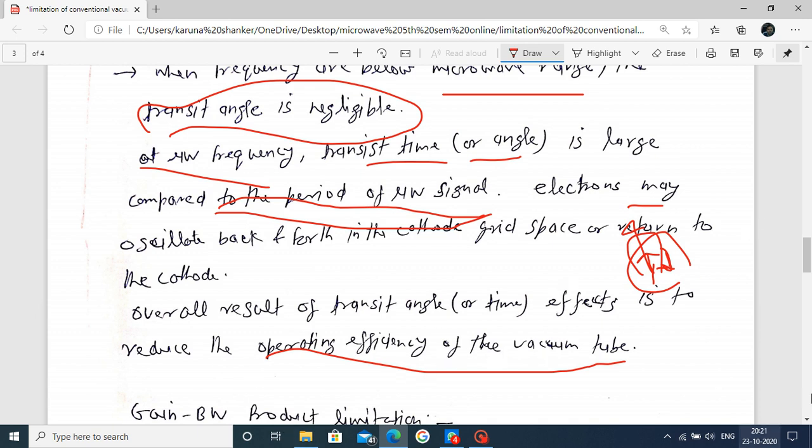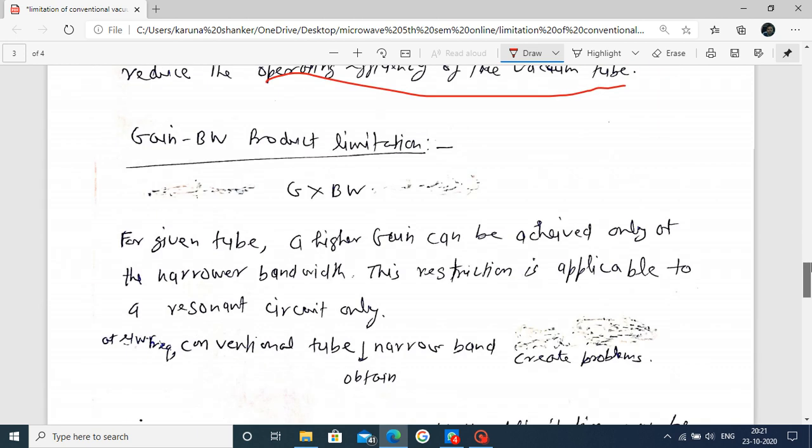Next point, the gain bandwidth product limitation. Generally, in a resonance circuit, the gain bandwidth product is constant. So what happens if the gain is high? Then the bandwidth is narrow. This is the property of a resonance circuit.